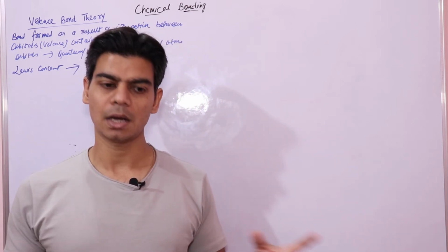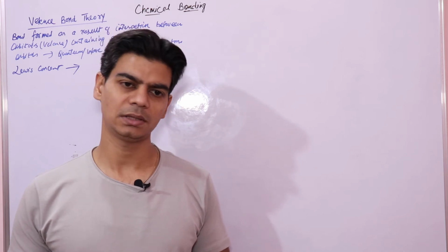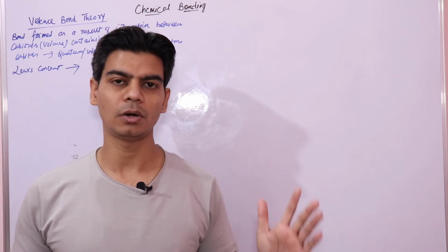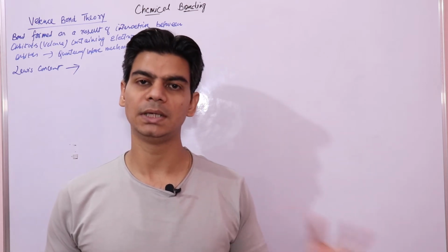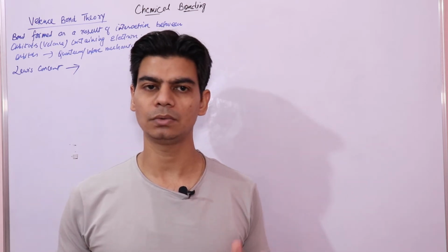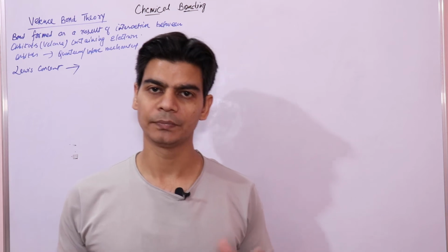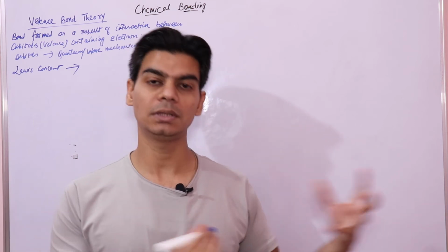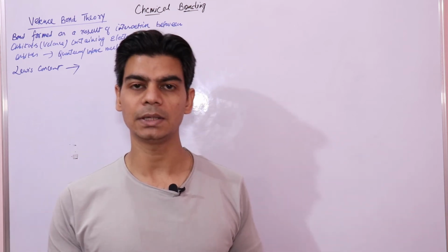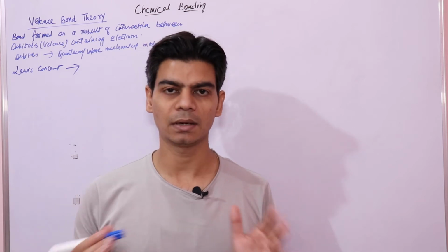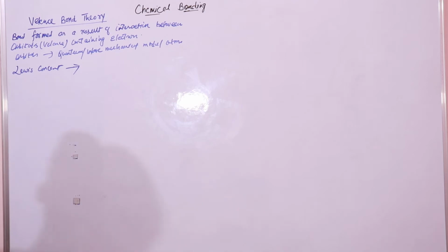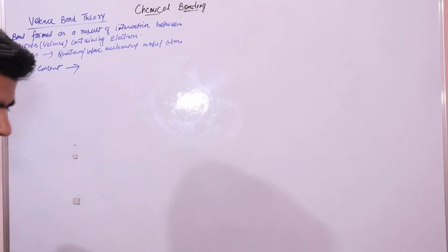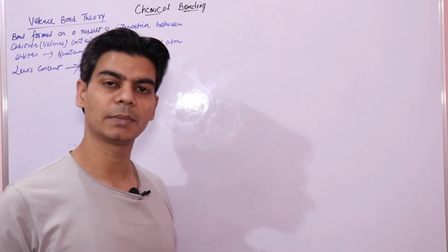It just told us how the sharing of electrons takes place, and it cleared our concept of bond pair and lone pair of electrons. So that was not much detailed. It did not talk much about the interaction of two atoms, how the bond formation actually takes place, and the energy consideration when a bond is formed. This Lewis's concept is not much informative.